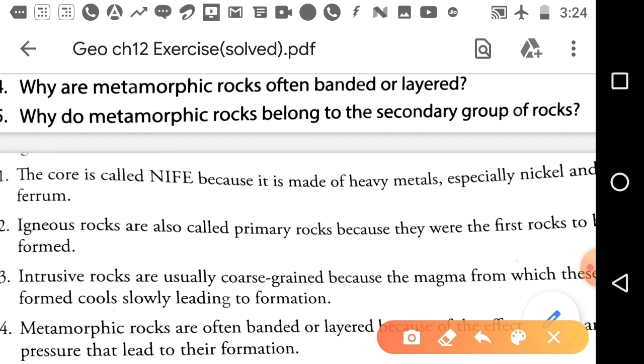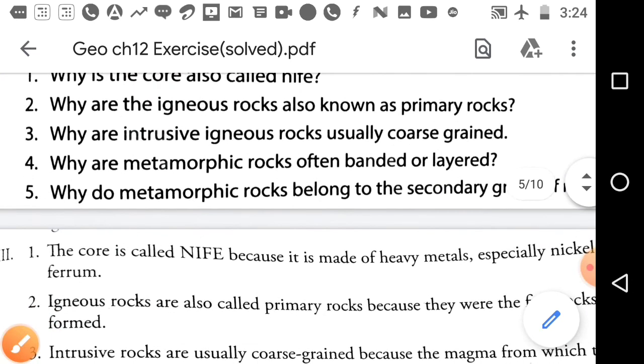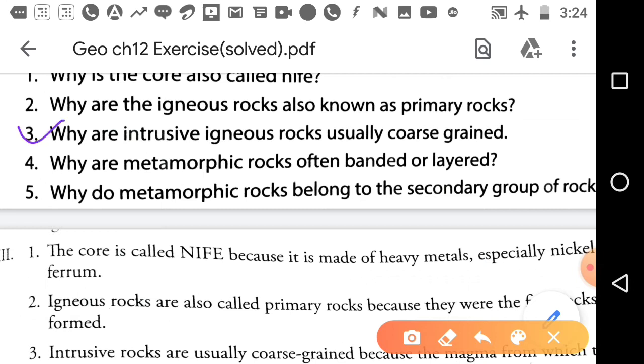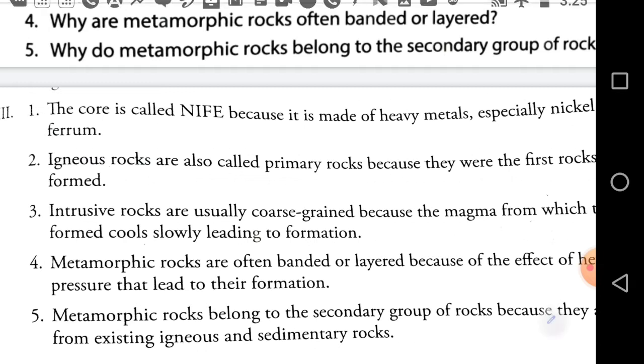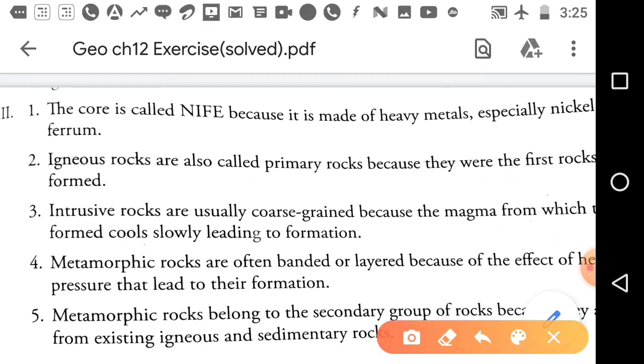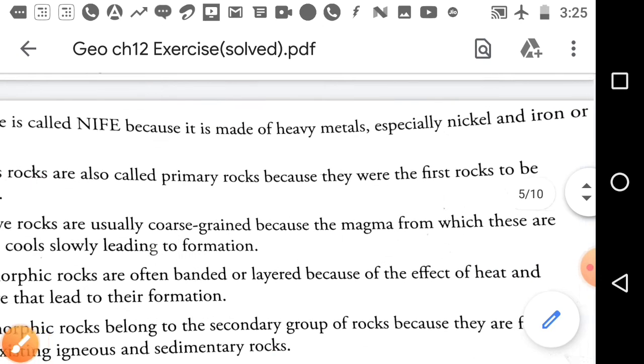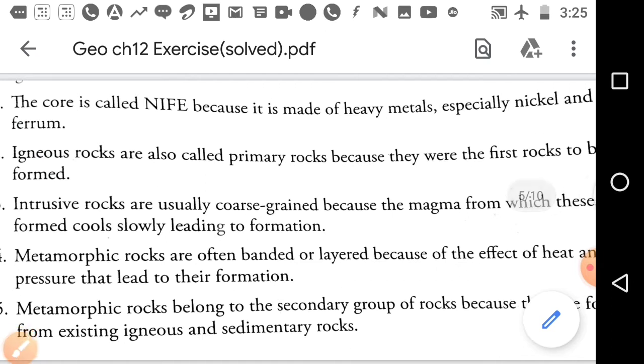Question number 3. Why are the intrusive igneous rocks usually coarse grained? The correct answer is, the intrusive rocks are usually coarse grained because the magma from which these are formed cools slowly, leading to the formation of large crystals.